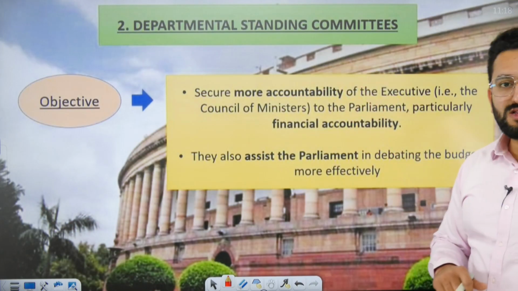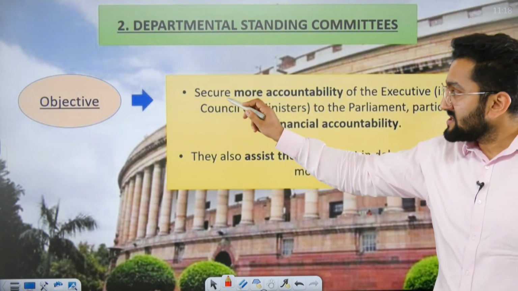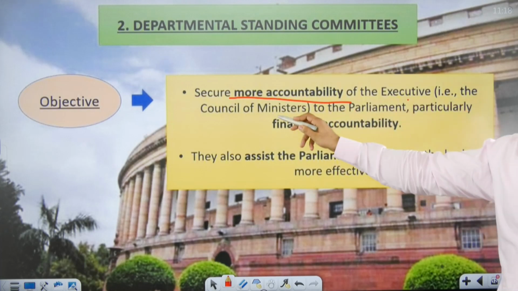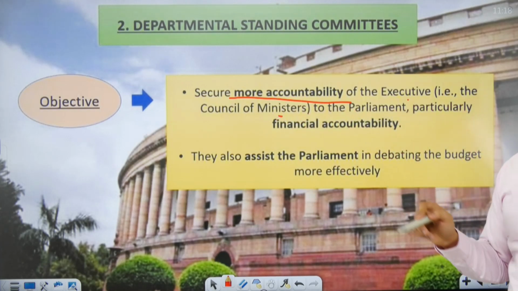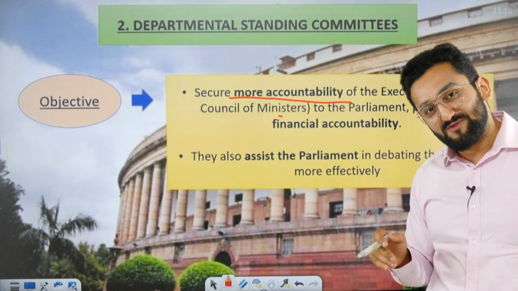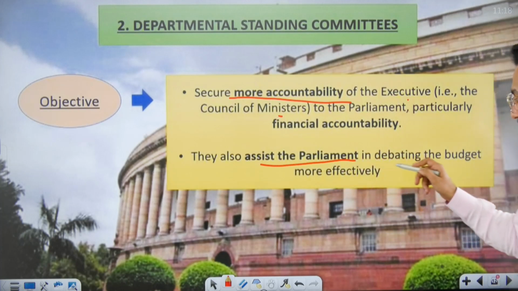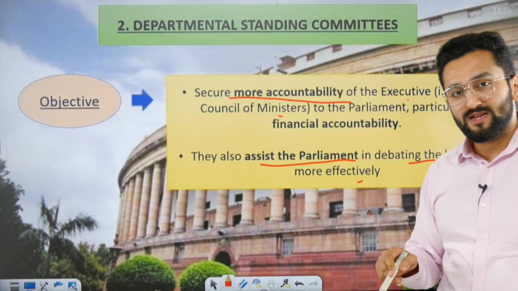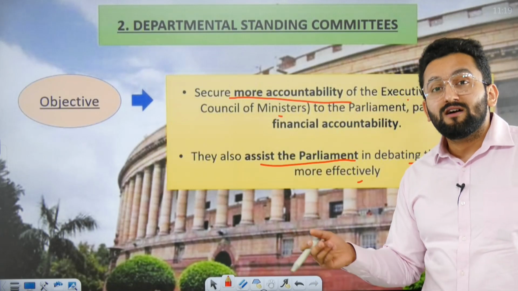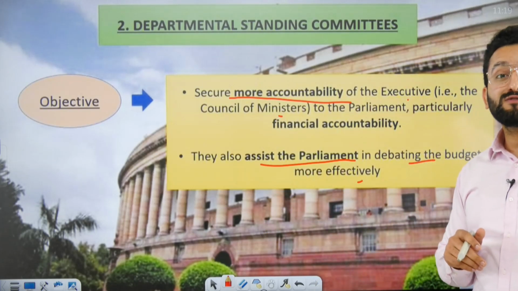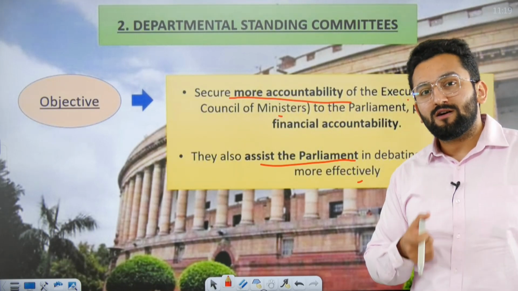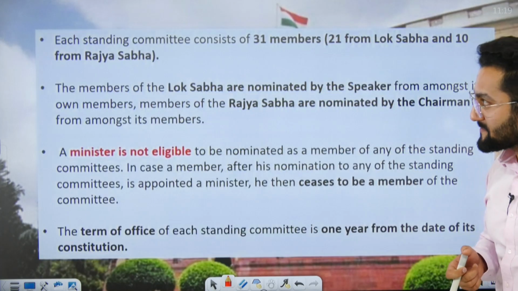Now, the Departmental Standing Committees. They secure more accountability of the executive, that is the Council of Ministers, to the Parliament, particularly financial accountability, because these committees are ministry specific. So they also assist Parliament in debating the budget more effectively, because I told you during the adjustment part, these budgets are referred to these respective departmental committees, right? They bring their arguments so that a quality debate can happen on the budget.